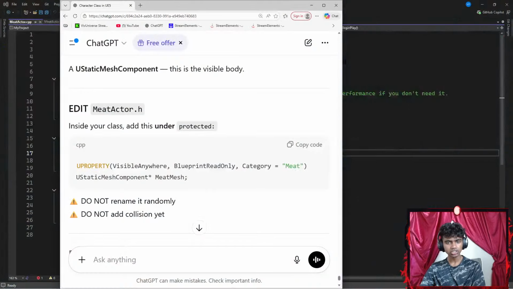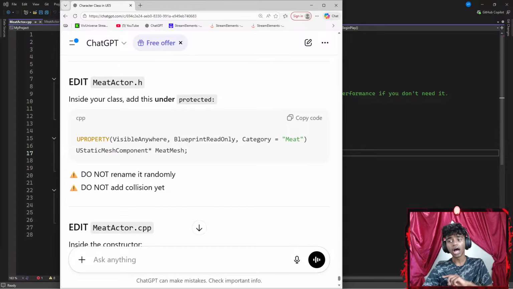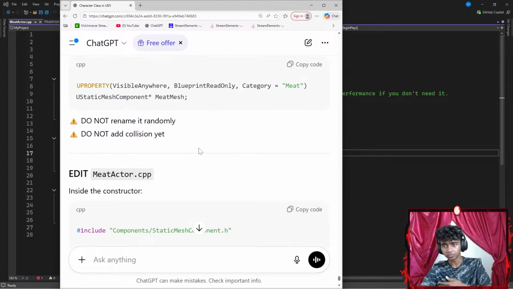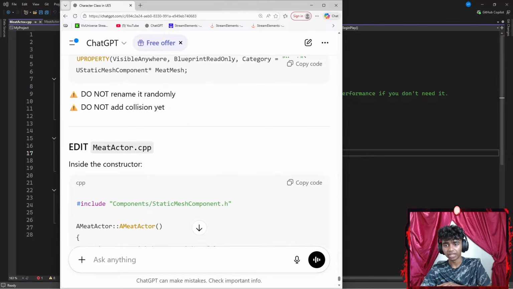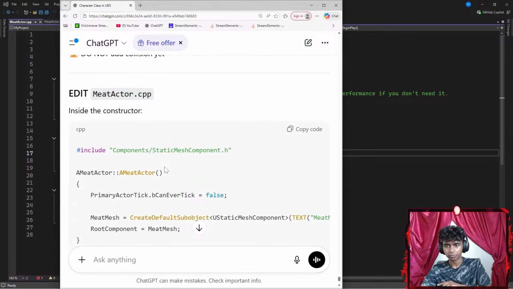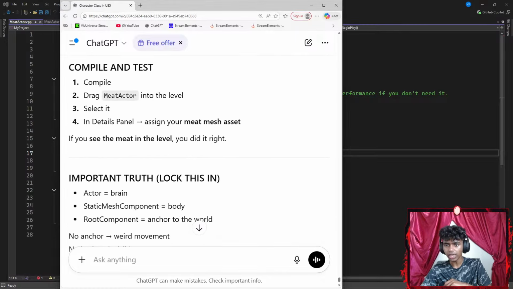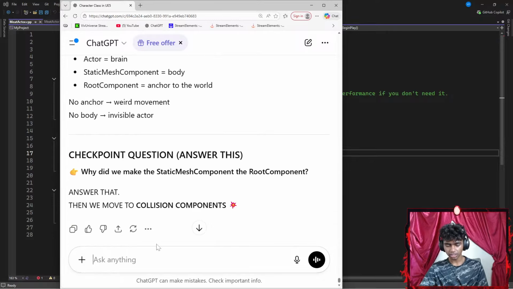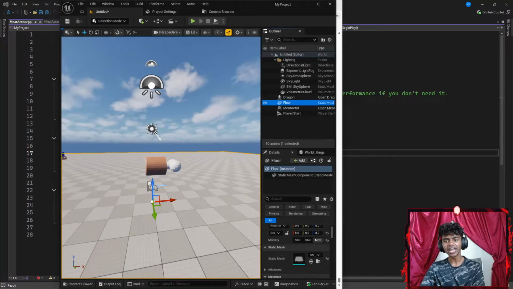Let's go to Sensei/ChatGPT up here. I gotta create a U property, okay, called something like meet. Then I gotta create a U static mesh component called meet mesh. Do not rename it randomly. Edit meet.c++. Okay. So let me actually say something like Sensei, should I really create a... Okay, I actually see what the U static mesh means now.